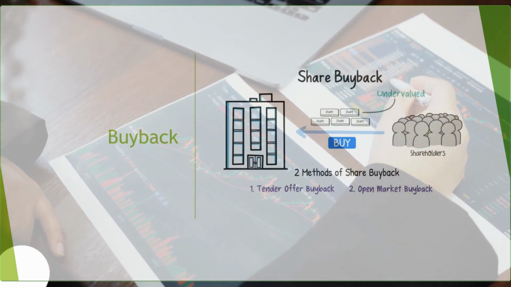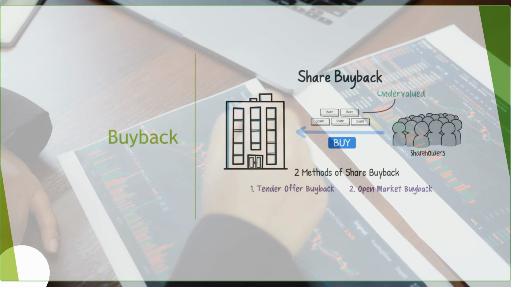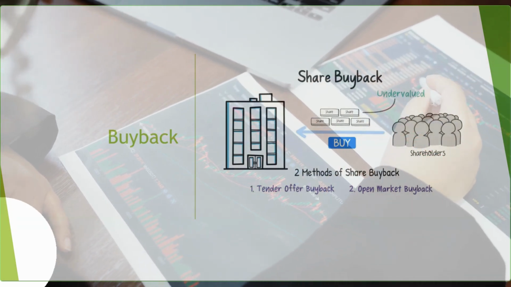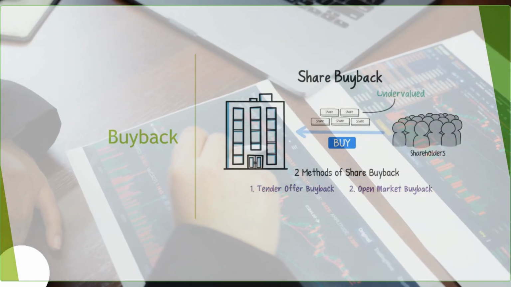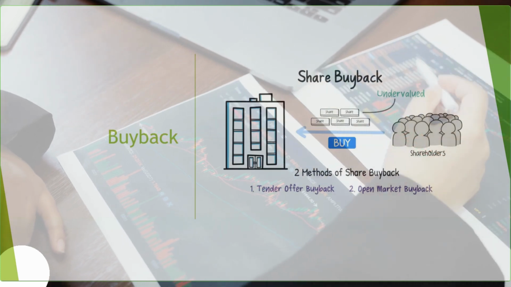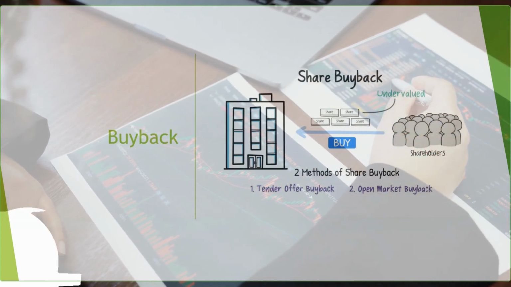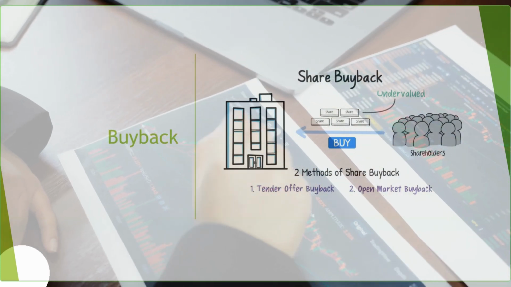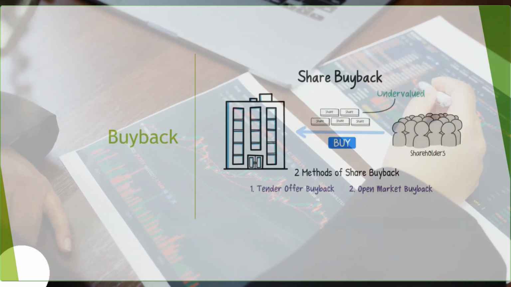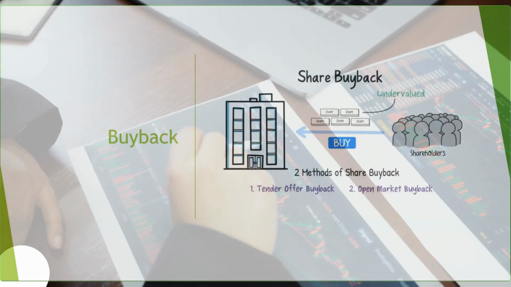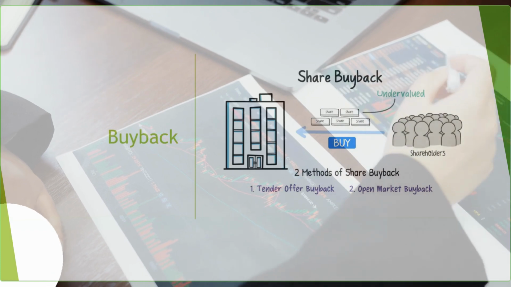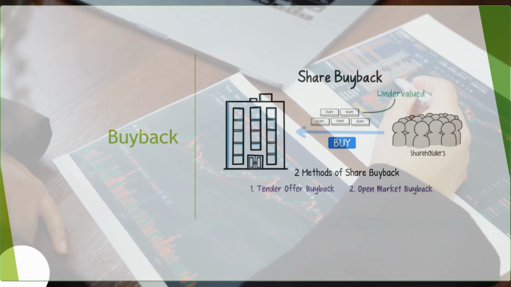At that time, the stock price was around 1300, and every day they were buying the stocks whenever they felt like it. So slowly the stock price will go and adjust up to around 1700 in that case, but you will not come to know when they are buying or when they are not buying. So this open market buyback happened for 6 months, with the quantity they announced and the price they announced, up to this price we are going to buy.